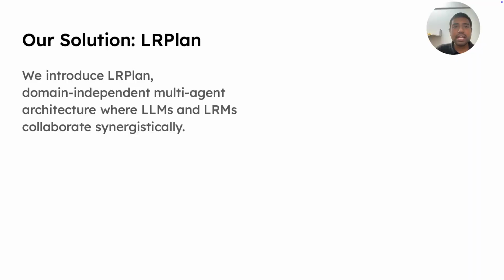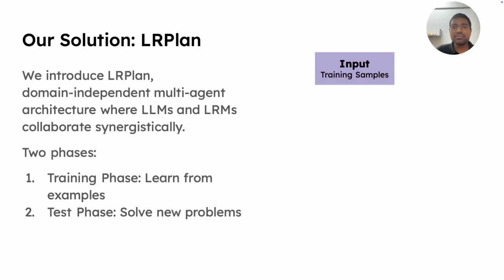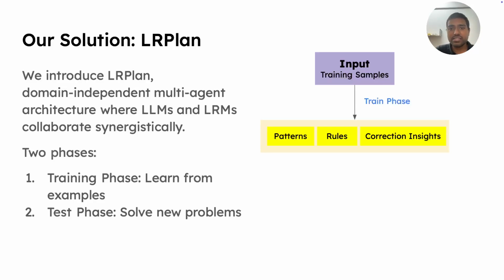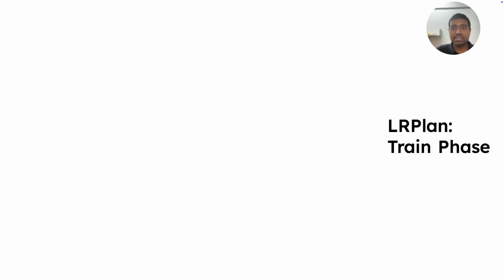So our solution LRPlan is a domain-independent architecture comprising two phases, the training phase and the test phase. In the training phase, we have several training samples and we extract several insights from those samples: patterns, rules, and correction insights. These insights would be appended along with the input query in the test phase to generate the final output plan. Now let's look at the training phase in detail.